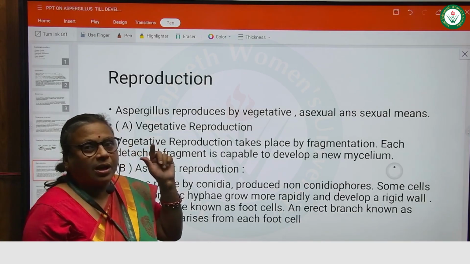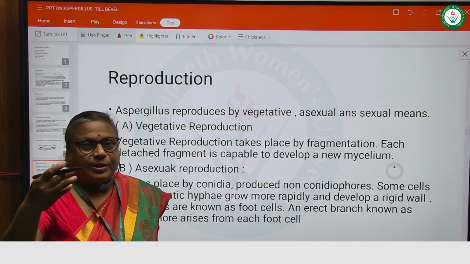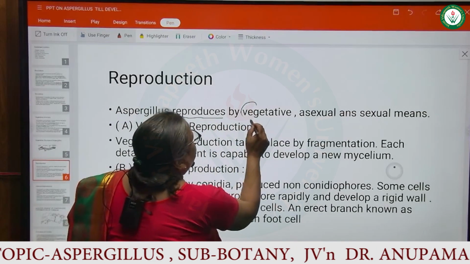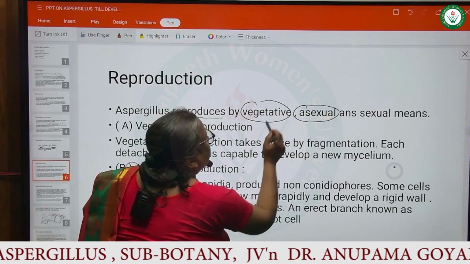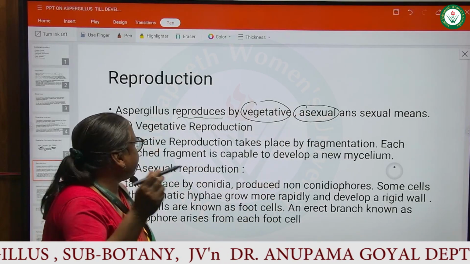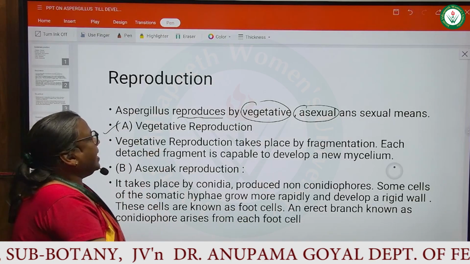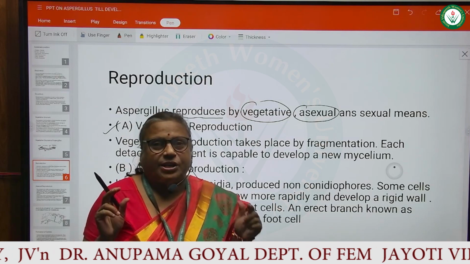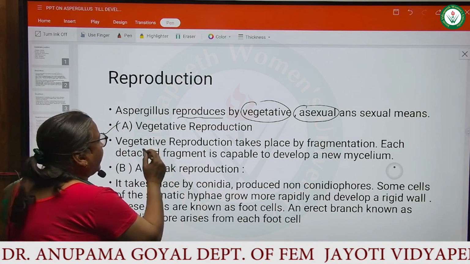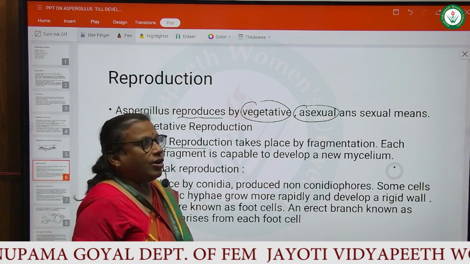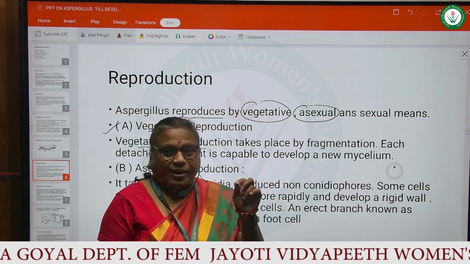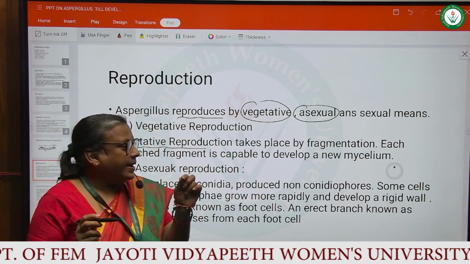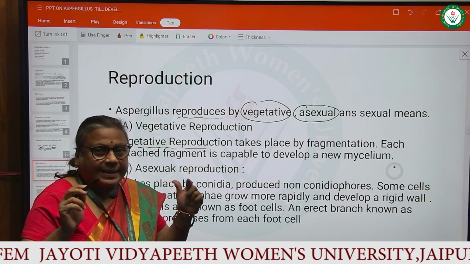Now I talk about the reproduction in Aspergillus. Aspergillus reproduces by vegetative, asexual and sexual means. Now, first of all, students, I talk about the vegetative reproduction in Aspergillus. Vegetative reproduction takes place by means of fragmentation. Each detached fragment is capable of developing a new mycelium.